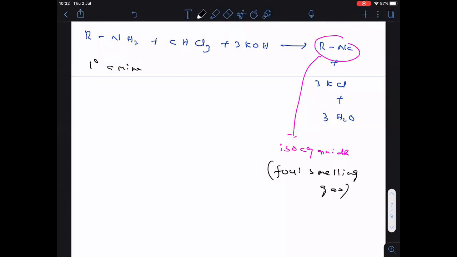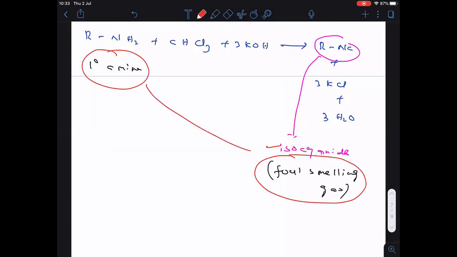So if you take a primary amine, you will get the foul smelling gas, and that foul smelling gas is called isocyanide. So this is the test for which amines? Primary amines. Only primary amines can give a foul smelling gas with chloroform and KOH, and that foul smelling gas is nothing but isocyanide.